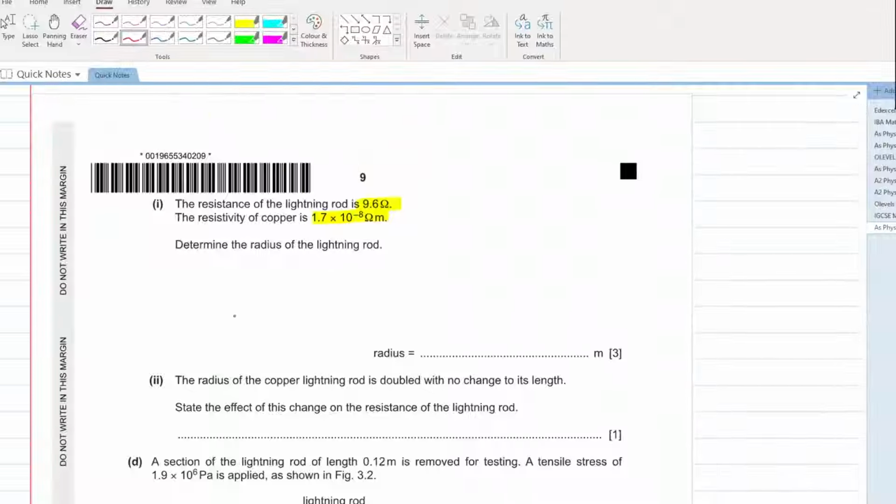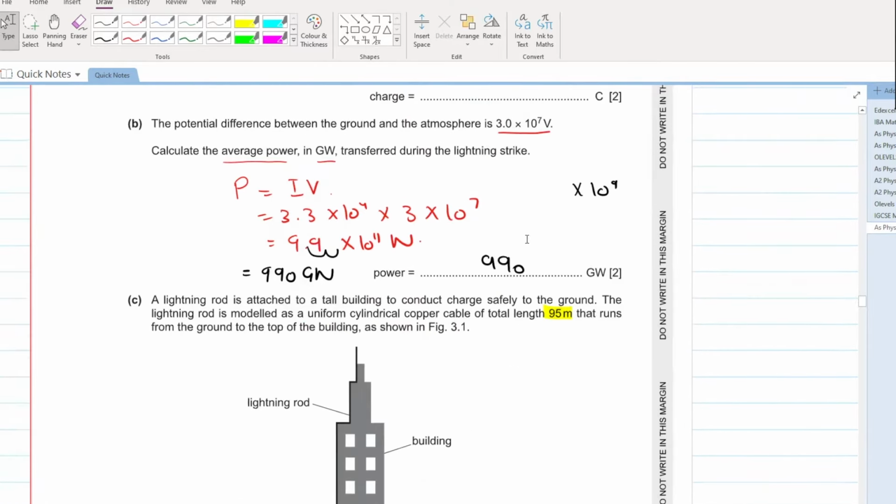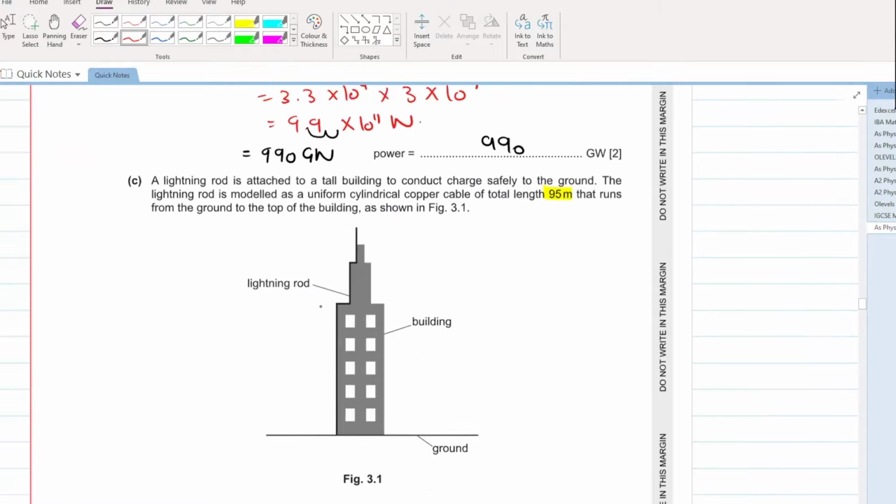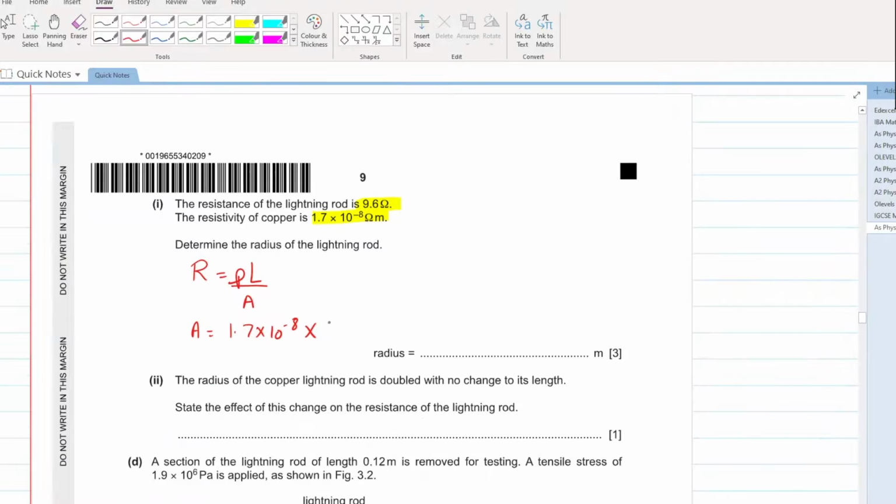Very, very easy. Have we studied this formula? Resistance is equal to resistivity times L over A. What is resistance? 9.6. Perfect. What is resistivity? 1.7 into 10 to the power of minus 8. What is length? Length is 95 meters. So, beta, can I make area the subject here? Yes, area is equal to resistivity, that is 1.7 into 10 to the power of minus 8, multiplied by length, that is 95, divided by the resistance, that is 9.6.